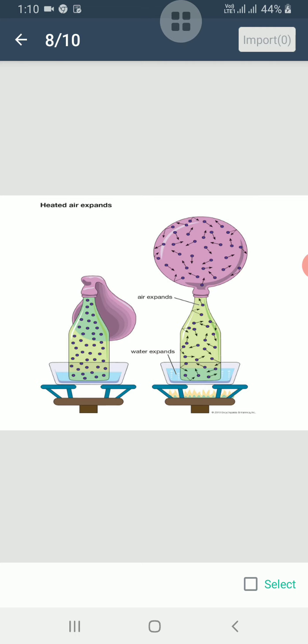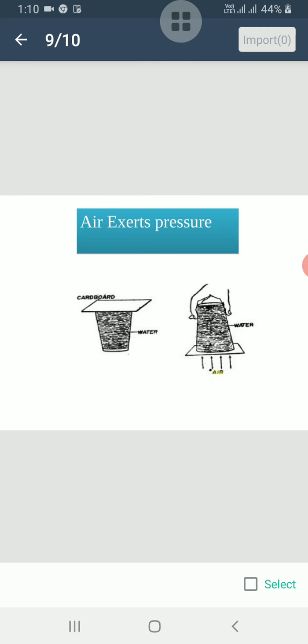Air exerts pressure also. Now we have learned that air occupies space and has weight. So anything that has weight can exert pressure. So air also has pressure. The pressure exerted by air is called atmospheric pressure.